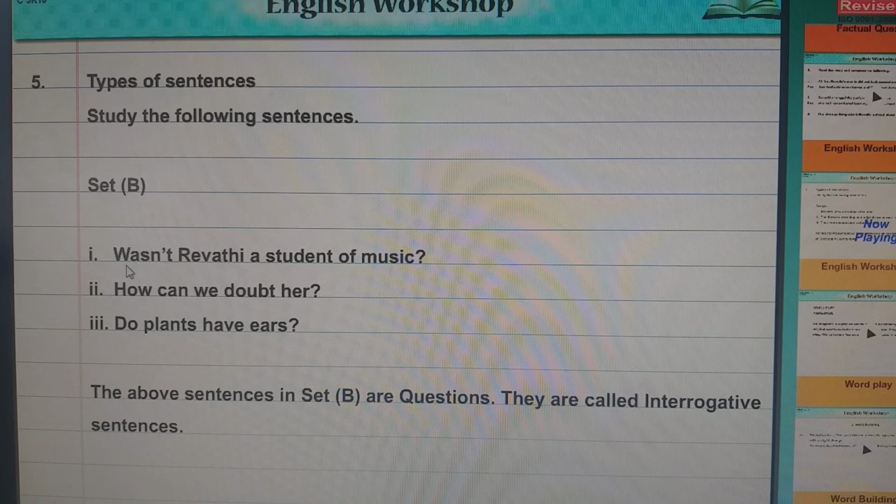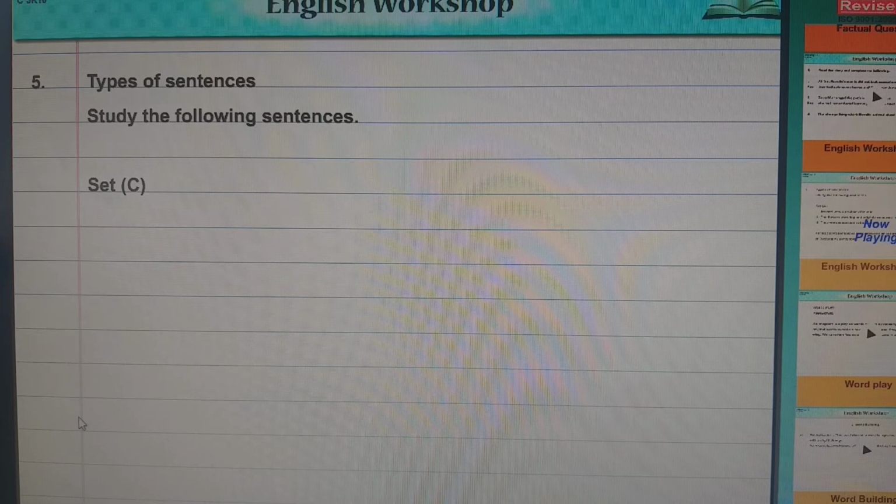Now here you find the question doesn't start with a subject. It starts with the question word only, like wasn't. Next one, how. Next one, do. And at the end of the sentence there is a question mark. So these sentences are examples of interrogative sentences. Next, now we are going for the next, that is set C.